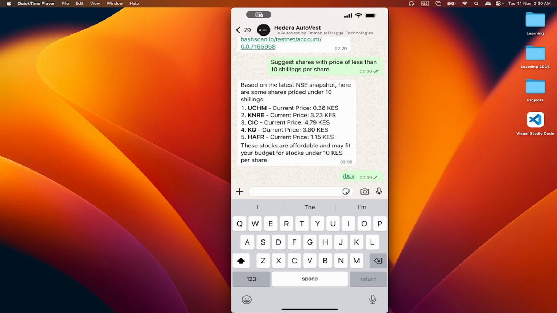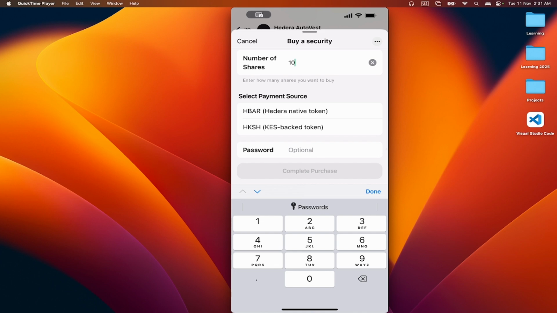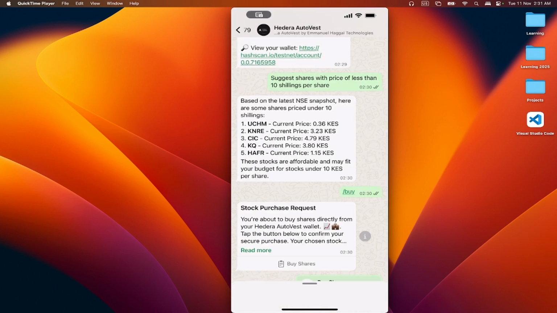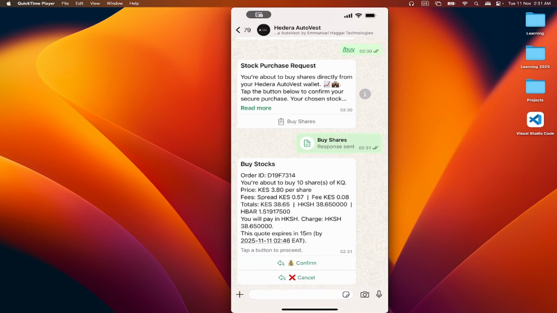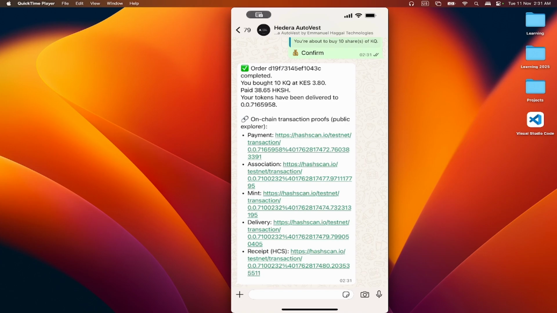Buy. Here you can select something like KQ. You can say something like 10, and you can use the HBAR cash. It will prepare the amount, and we'll click confirm. So it will process everything in the backend, and basically you'll see that it will tell you the order confirmation.